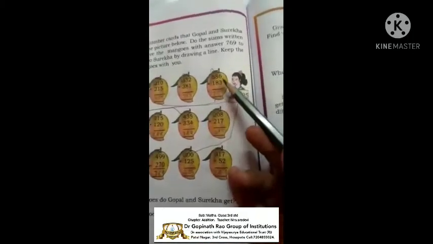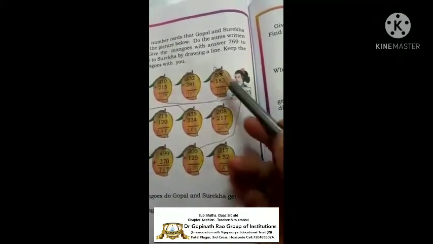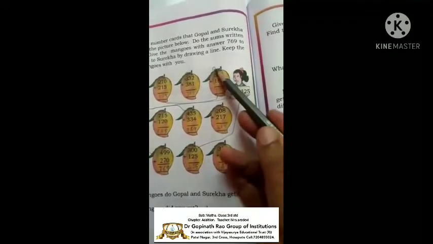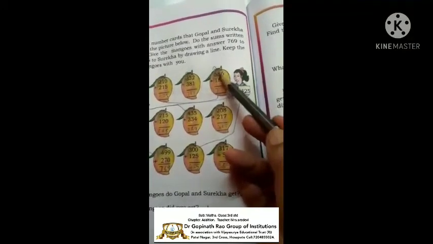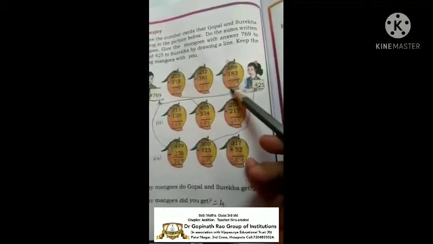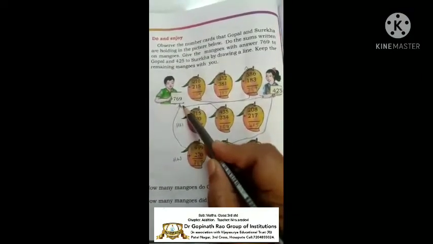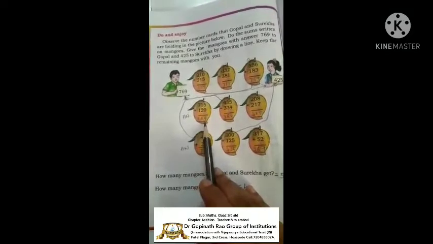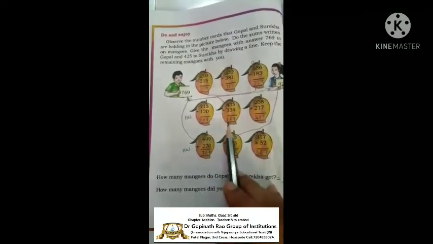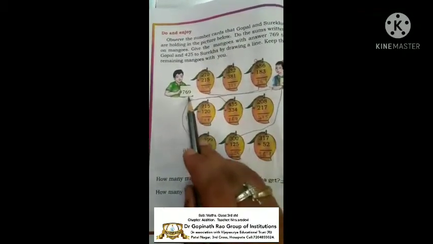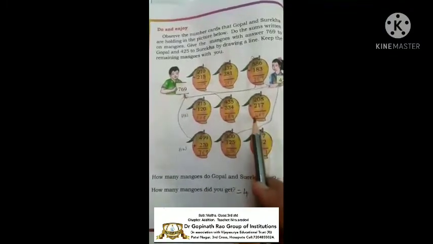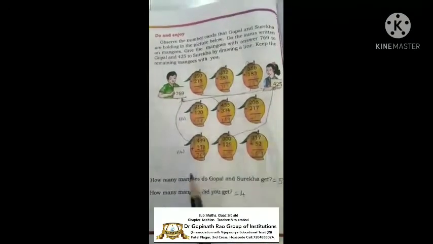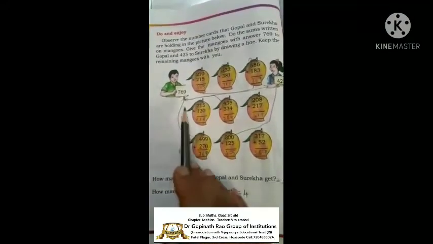Okay, here next is 6 plus 3 is 9, 8 plus 8 is 16, 1 carry over, 5 plus 1 is 6, 6 plus 1 is 7. Oh, this 769, this mango will go to Gopal. Next one here, 835, it is for me. 769, again this goes to Gopal here. 415, it is for me. 769, this is for Gopal.